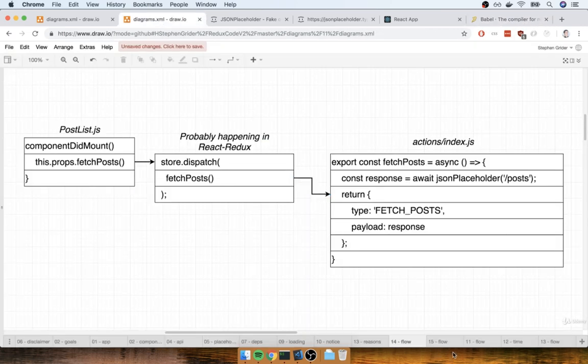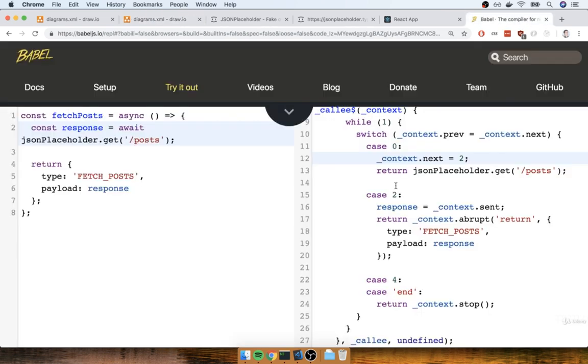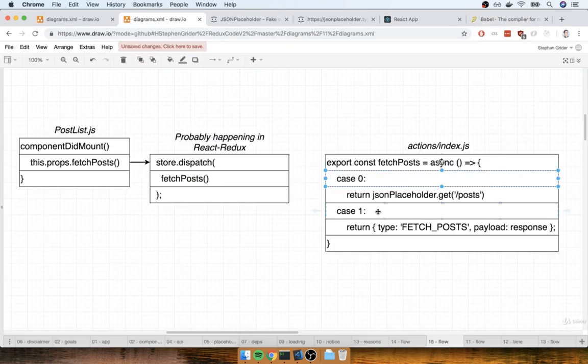Here is what is actually happening. Now, on the right-hand side, you'll notice I dramatically simplified the code here and just broke it down to that case 0 and case 1. And I think it actually was called case 2, but you get the idea. So this is what is really occurring behind the scenes. componentDidMount gets called. We call fetchPosts. That calls this kind of imaginary code chunk right here inside of the React Redux library. Our action creator gets called. So this action creator is invoked.